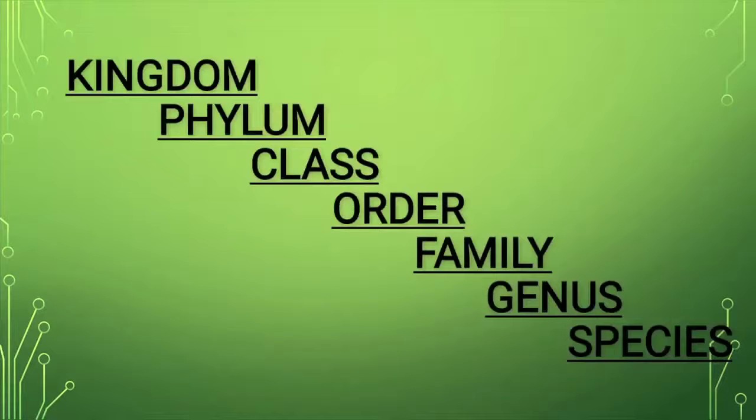So now we will go down from kingdom to phylum, phylum to class, class to order, order to family, family to genus, genus to species.